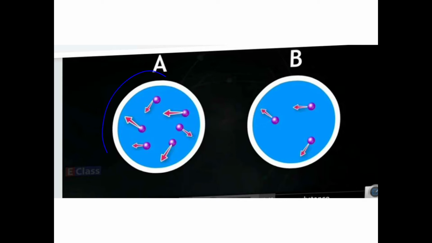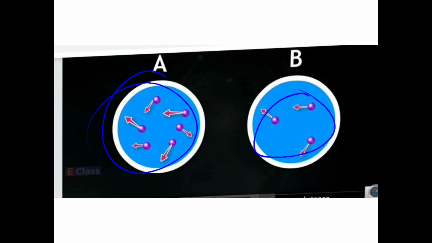At high temperature, you can see there are many atoms. At low temperature it is showing fewer atoms, isn't it? And they are moving in all random directions. The direction and the length of the arrow attached to the atom show the direction and the magnitude of velocity of those atoms. The velocity of atoms in the gas at higher temperature is very high, and the velocity of atoms at the lower temperature is very low.